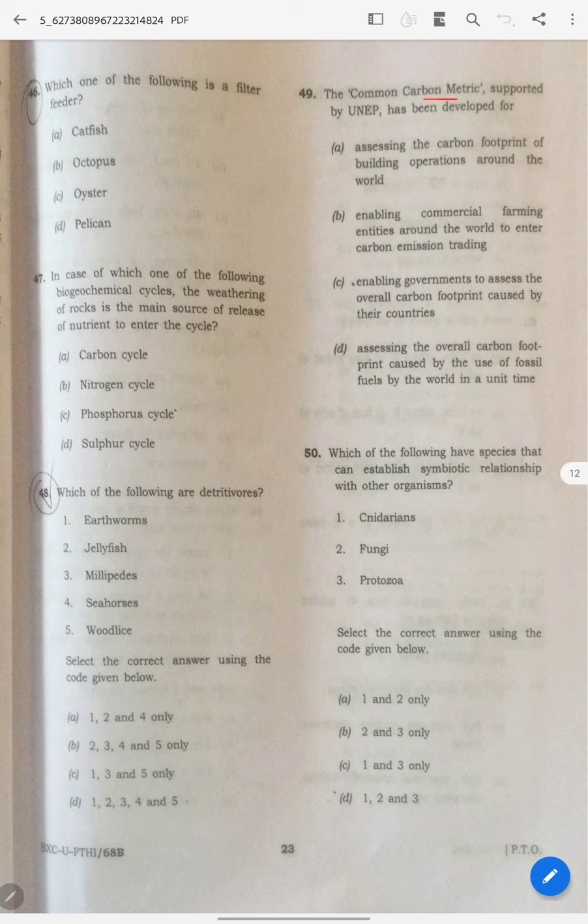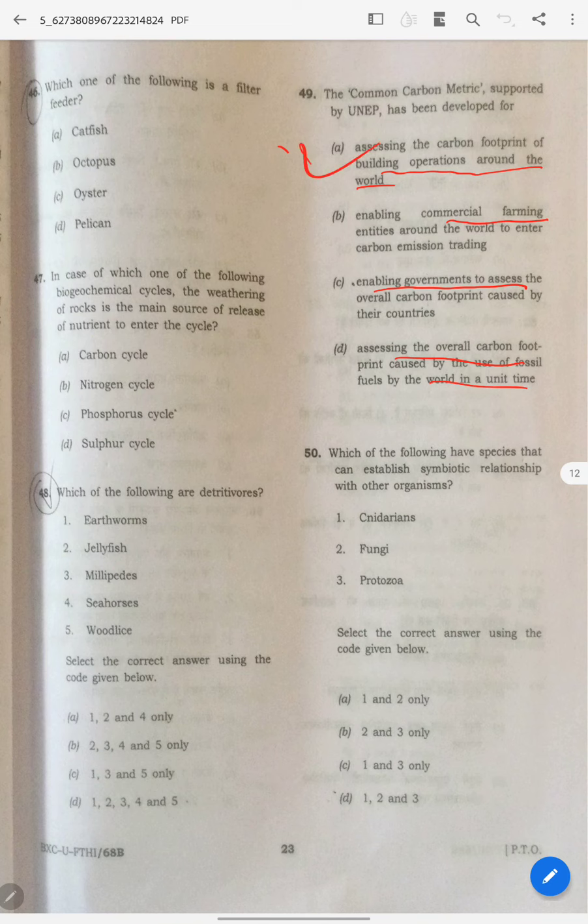The common carbon matrix, assessing the carbon footprints of building operations around the world, commercial farming, enabling this thing or this thing. Which one will you eliminate first when you read this question? You think, I'm a building array? No, man, this is not the answer.